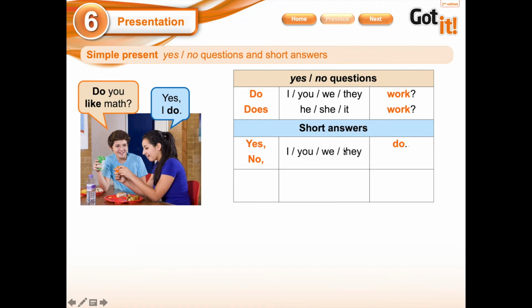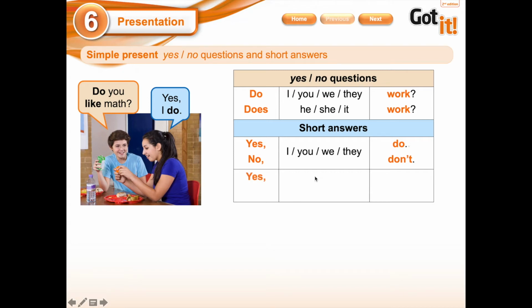And in this case, we are going to use the negative part of do. No, I don't. For example, do you like math? Yes, I do. In the case that you don't like math, no, I don't. Okay, you cannot put a positive answer with a negative part. It has to be positive, positive, negative, negative, right?